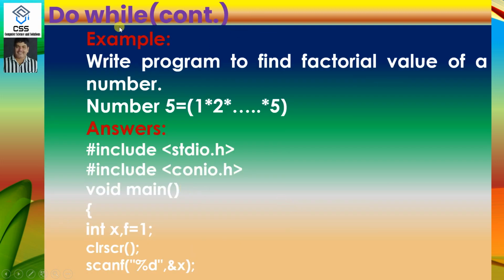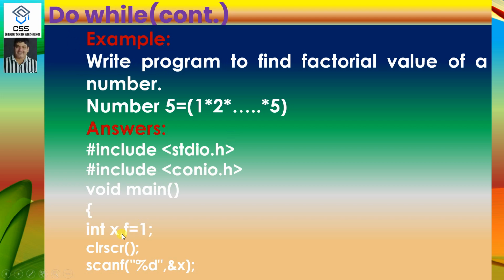We have to solve a problem using the do while loop. Suppose we want to find the factorial value of a number. We must know that any factorial number is calculated by multiplying that number down to 1. Suppose you want to calculate the factorial value of 5: 1 into 2 dot dot dot 5 multiply, or 5 into 4 into 3 dot dot dot 1 multiply. The result carried is the factorial value. If you calculate the factorial value of 0, that is 1. For a negative value, no factorial value will be generated. So we have to solve this question with the help of the do while loop.